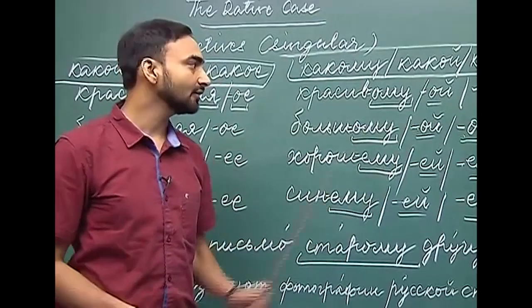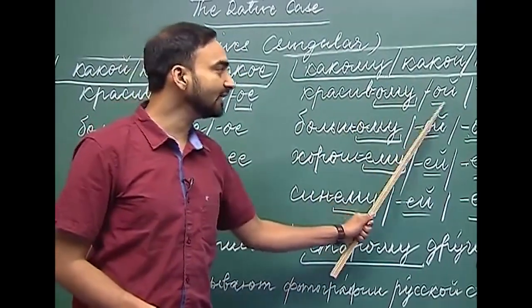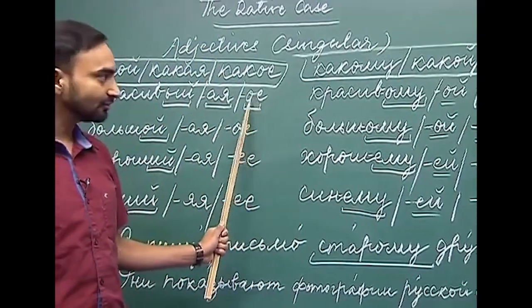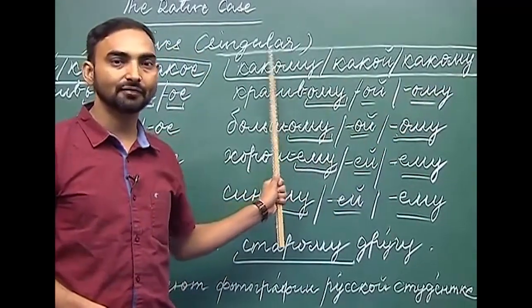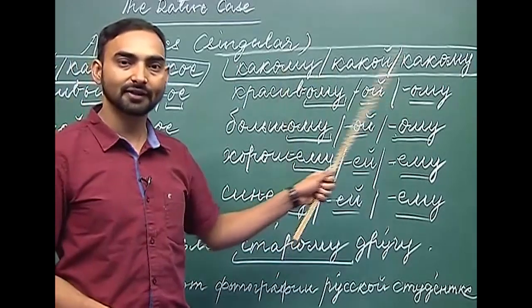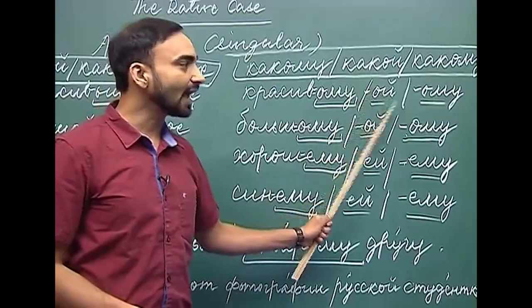So, what do we get? We get krasivai, and what about the neuter form? Krasivamu. As we have already seen, the masculine and neuter forms are the same. So, krasivamu will represent the masculine as well as the neuter forms. Krasivamu, krasivai and krasivamu.